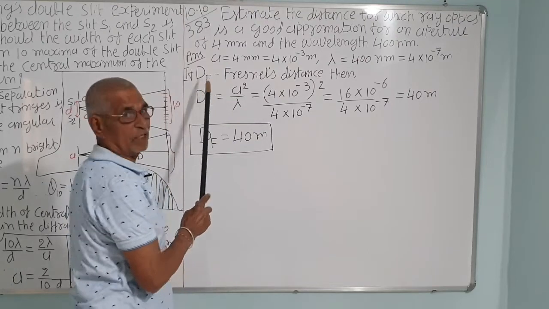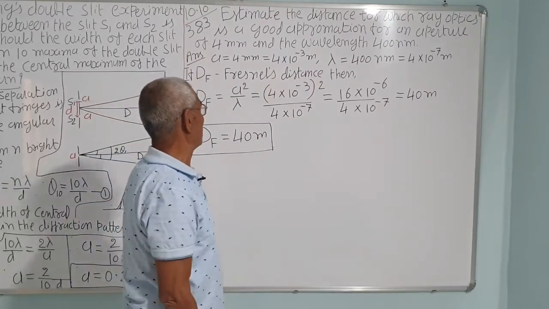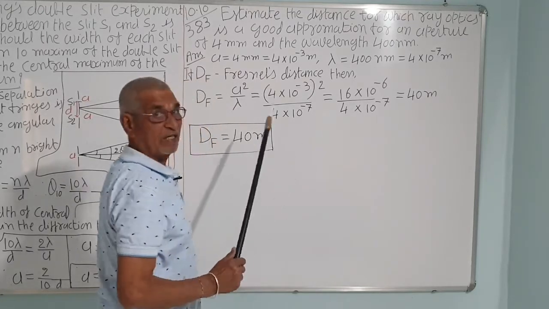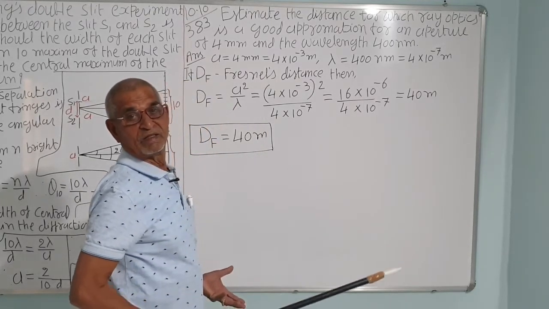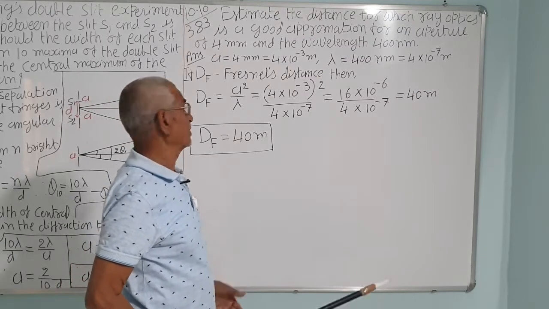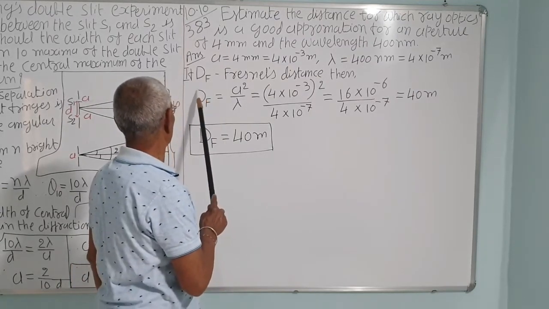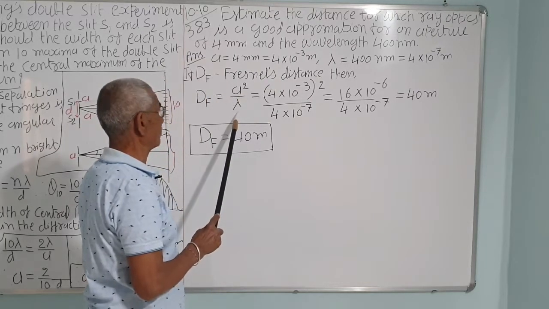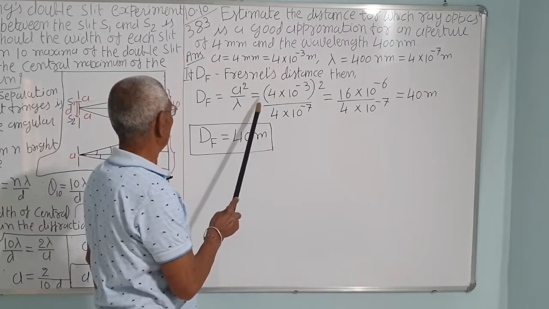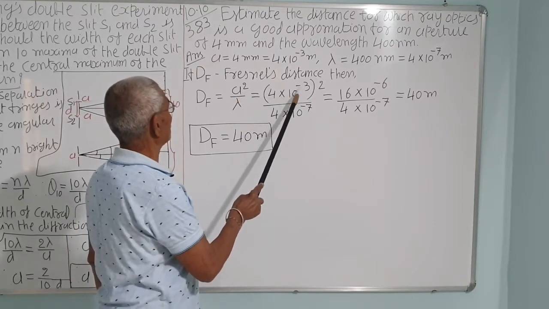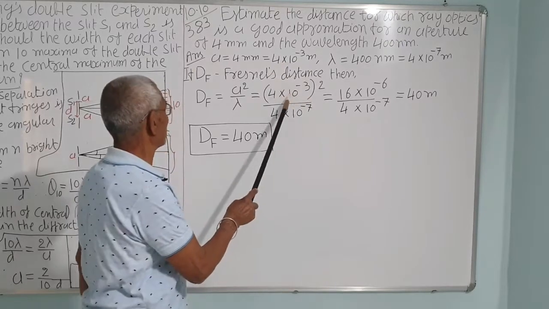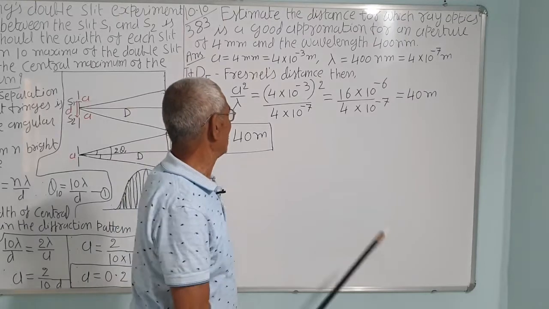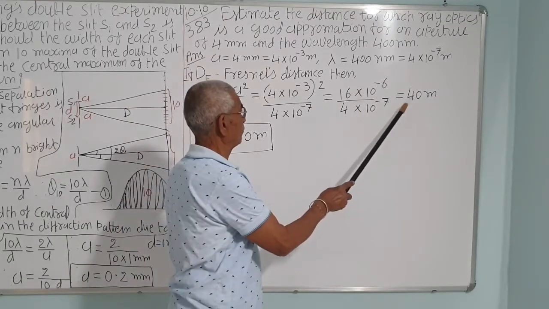Say DF is the Fresnel distance up to which ray optics is a good approximation. If the distance is greater than DF, then there will be diffraction, and it will bend. So the Fresnel distance DF is equal to a squared upon lambda, as we have seen. a is 4 into 10 raised to minus 3 meter, and lambda is 400 nanometer, that is 4 into 10 raised to minus 7 meter. This comes to about 40 meters.